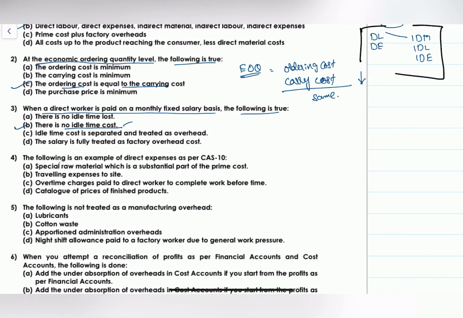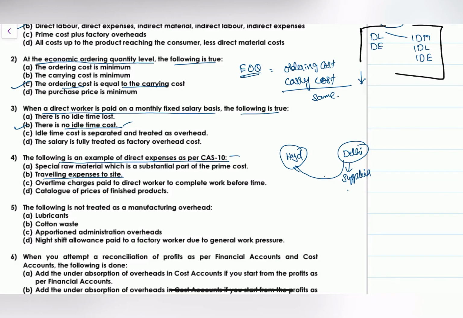Next one, the following is an example of direct expenses as per Cost Accounting Standard 10: traveling expenses to the site. Example, you have a factory in Hyderabad and you are purchasing the material from Delhi. The person is a supplier. If the supplier is not willing to give the freight charges, you will incur the freight charges for getting the material from Delhi to Hyderabad.